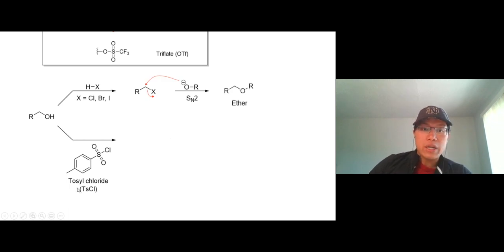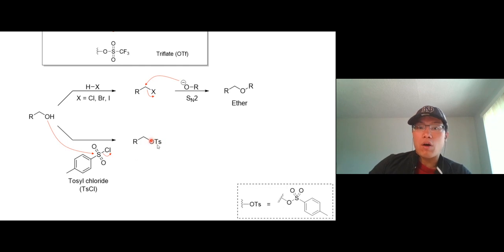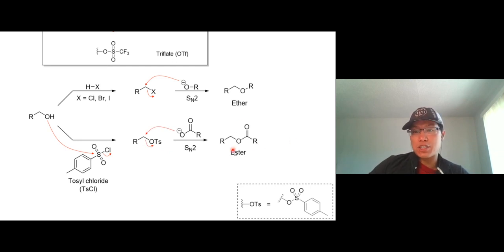Another way you can do this is to use tosyl chloride, which has the tosylate group you saw earlier. The alcohol attacks the sulfur, this is how it works, and chlorine leaves. You get OTs on your compound, which is a good leaving group, and then you add a nucleophile onto it. Ta-da, you get the product. This is an ether, and this is how we synthesize an ester. Anyway, my point is you can convert a poor leaving group to a better leaving group by using hydrochloric acid, hydrobromic acid, or hydroiodic acid.